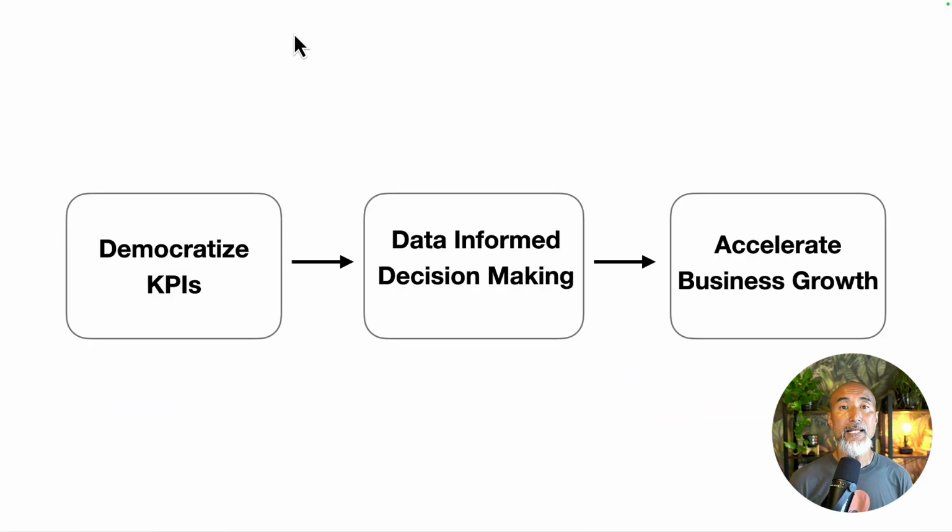That means we are democratizing KPIs. KPIs are not just for spreadsheet people; anybody should be able to create them. That means more people can make data-informed decisions, and that means you can accelerate business growth.